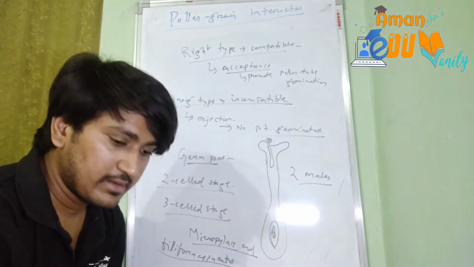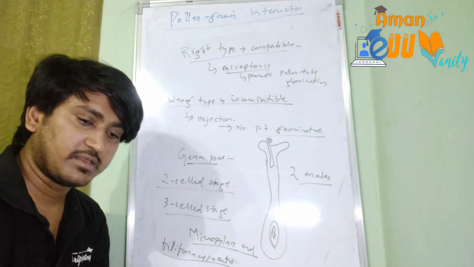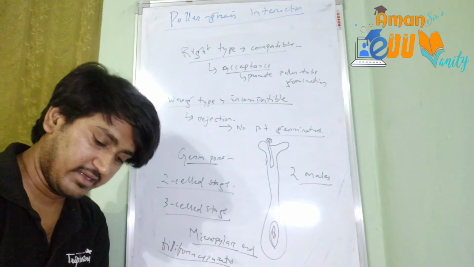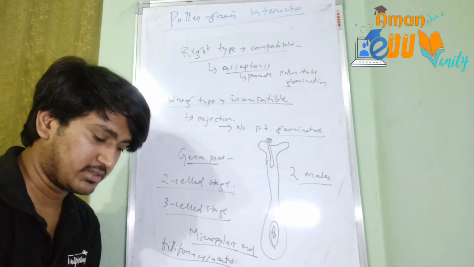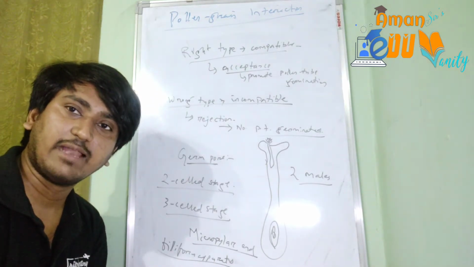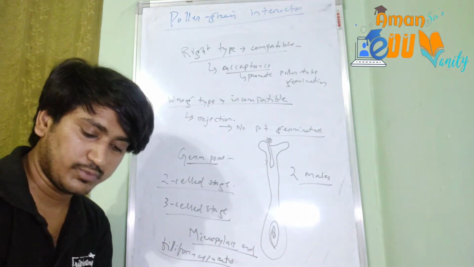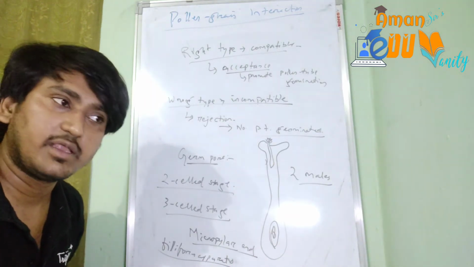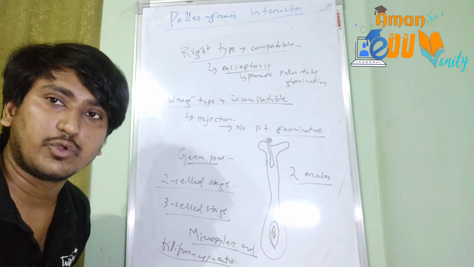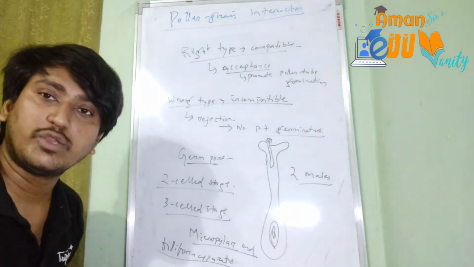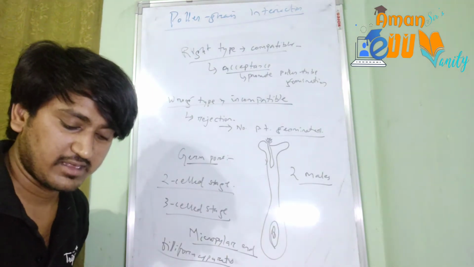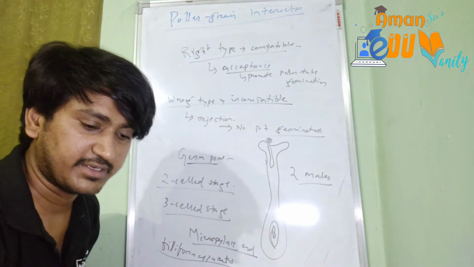So what happens? The knowledge of pollen pistil interaction is utmost necessary, because the knowledge in this area will help the plant breeders to manipulate the pollen pistil interaction, and even in incompatible pollinations they could generate new desired hybrids. So the knowledge of pollen pistil interaction is important for the plant breeders.